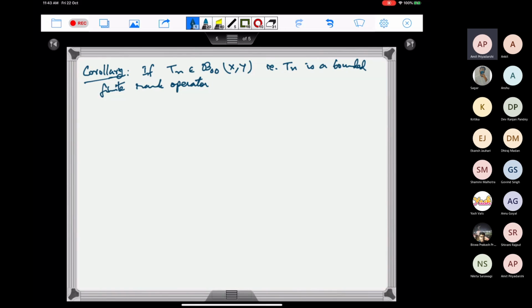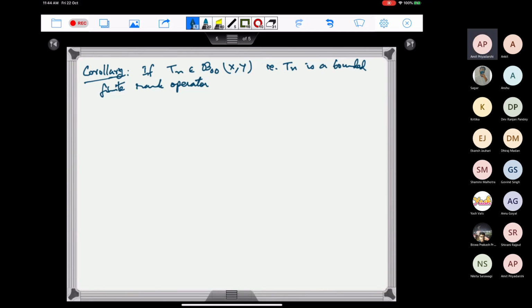So a linear operator whose range is finite dimensional; and some authors, by finite rank operator, assume that it is also a bounded linear operator. To be clear, let me write that this is a bounded finite rank operator.